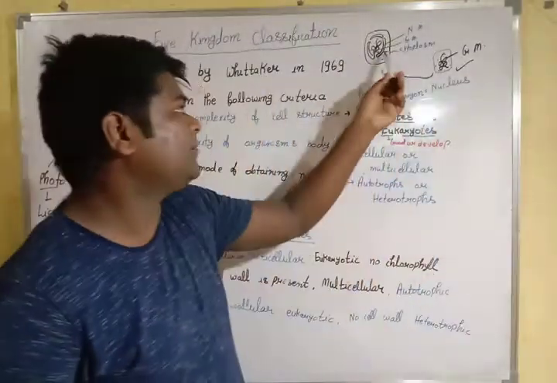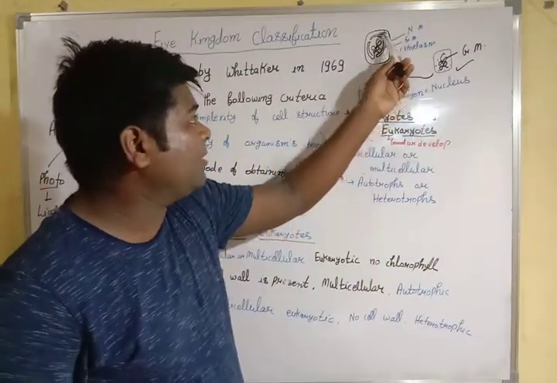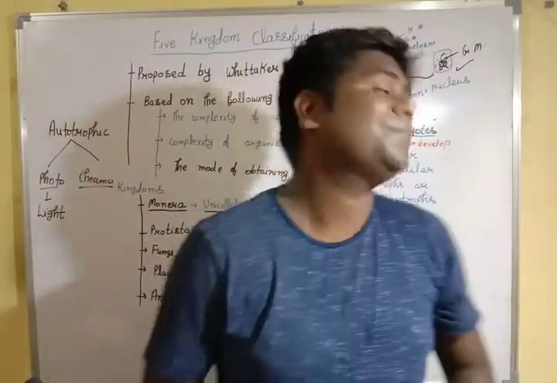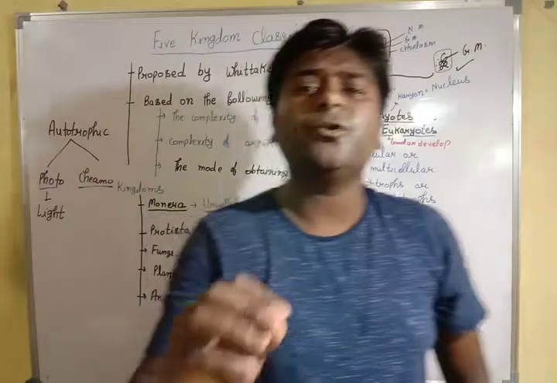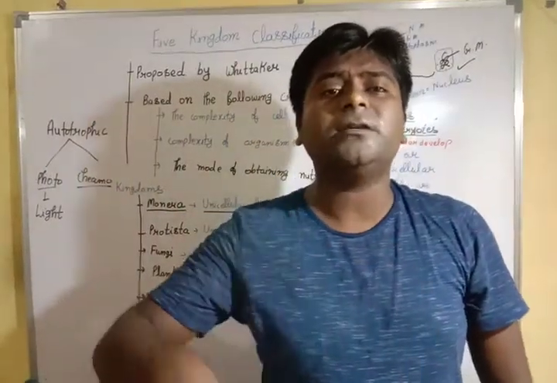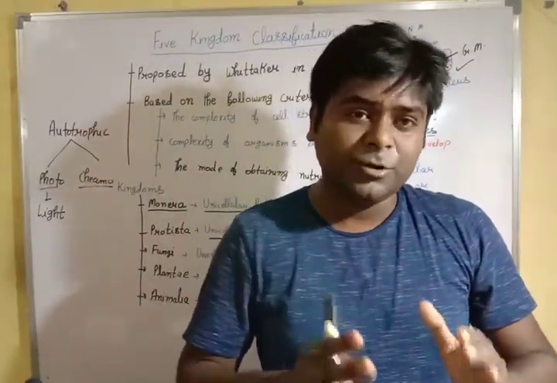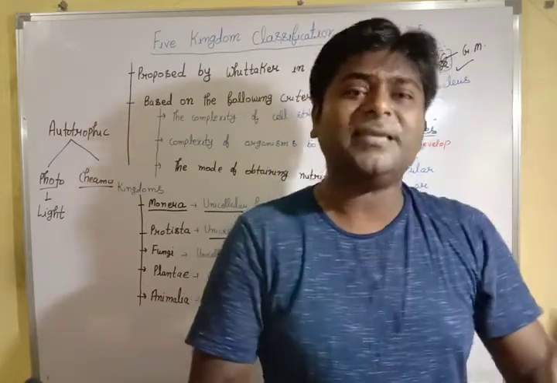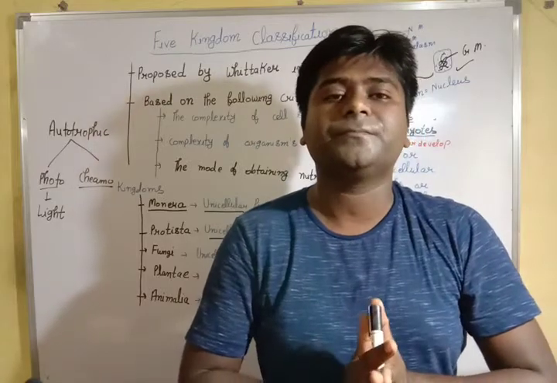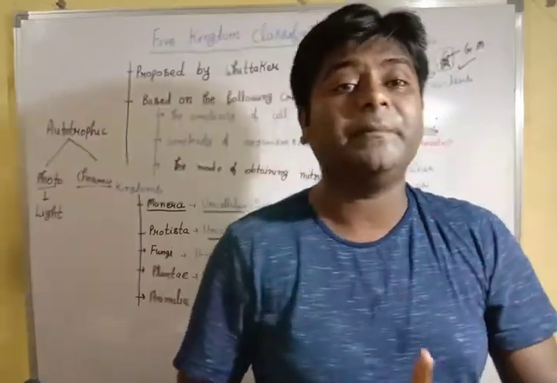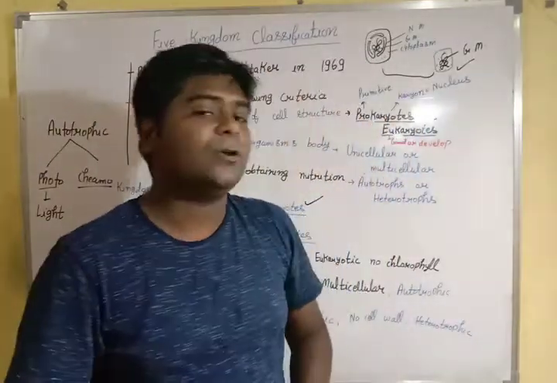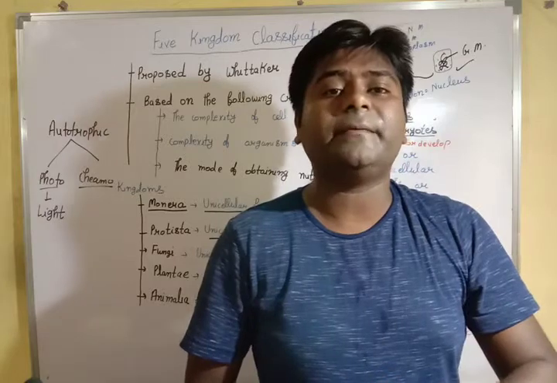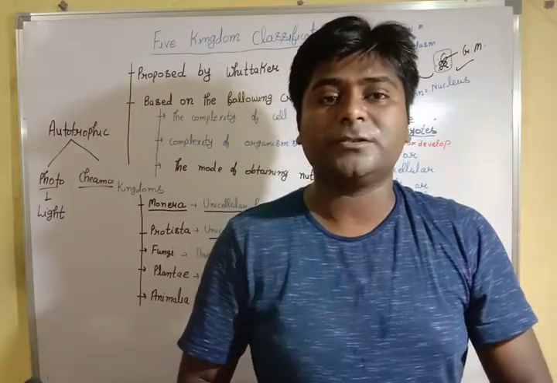In this structure there is a nuclear membrane around the genetic material, and here there is no membrane around the genetic material. Those cells with no nuclear membrane are known as prokaryotes, primitive, not developed. And those cells having a nuclear membrane around their genetic material are known as eukaryotes, developed.